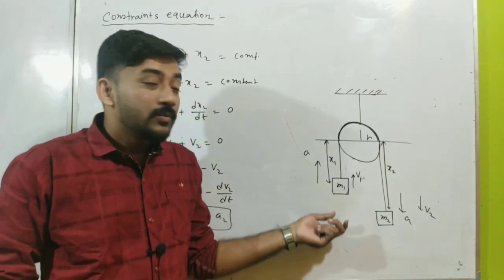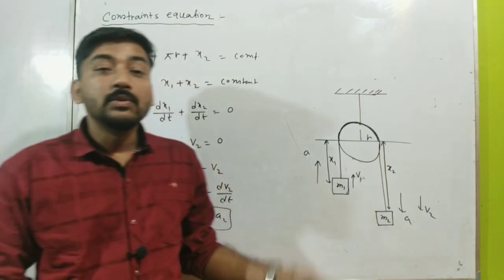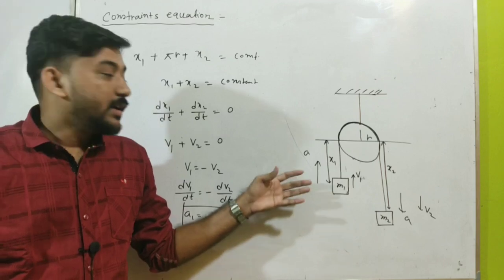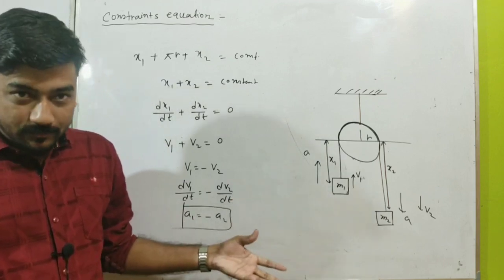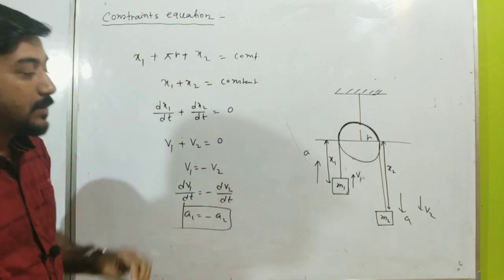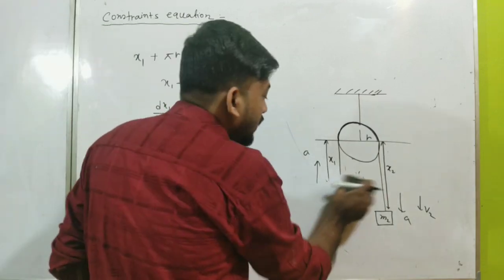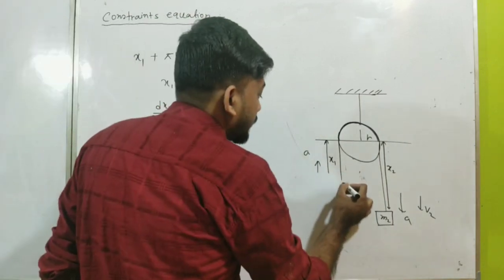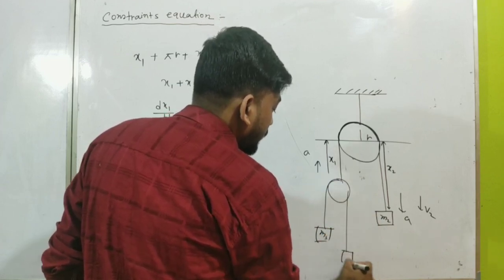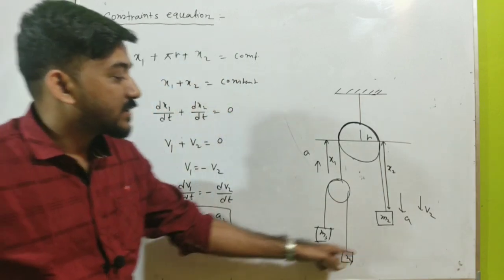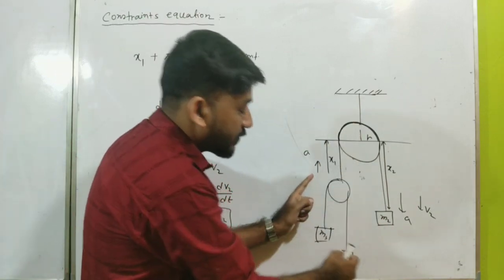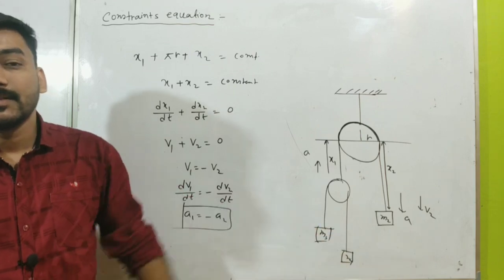There we didn't use this kind of constraint equation. We just used our prediction, our intuition. But when the system is more complicated, our intuition or prediction will not work very well. In that case we have to use the constraint equation. Suppose there is another pulley, so the system is more complicated, and there are masses m2, m3, m4. Then you cannot predict the accelerations of these three masses. If this mass goes downward, this may go upward, this upward, and this downward. So there are various kinds of acceleration.